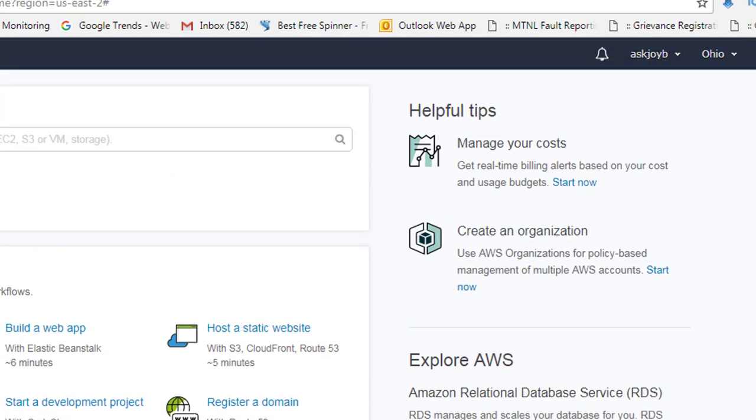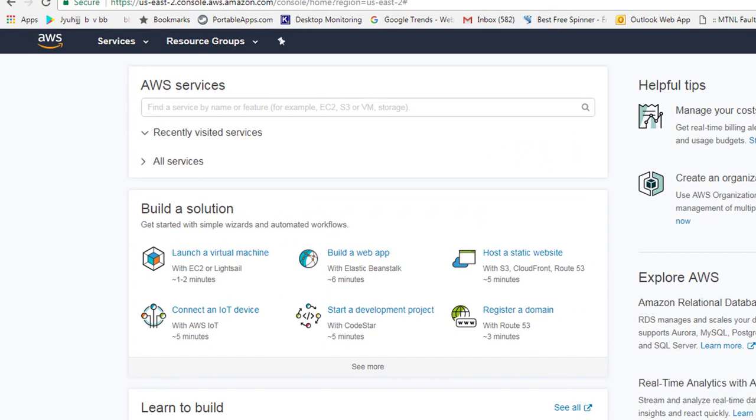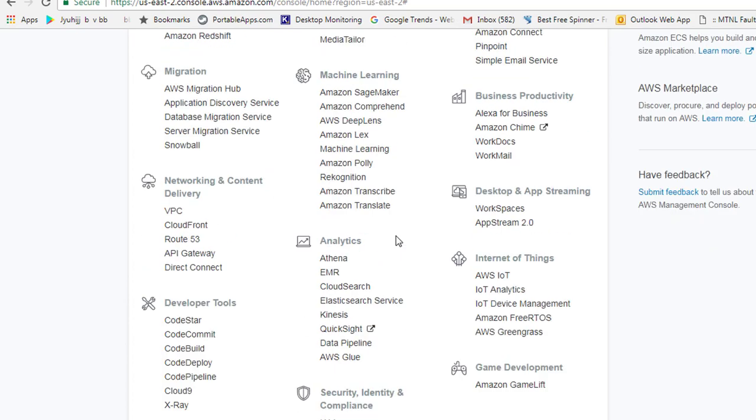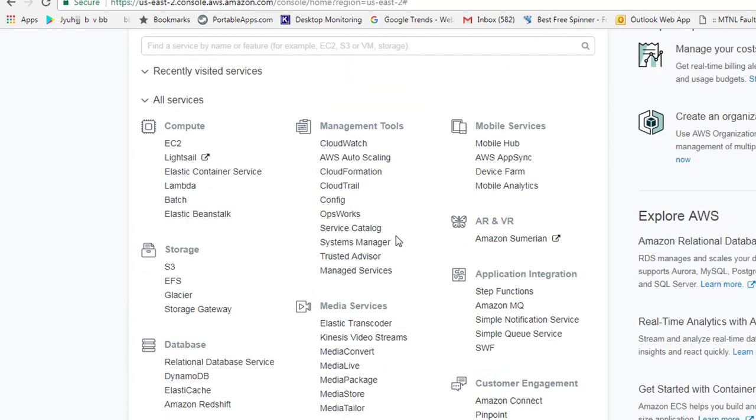Now in the next video I will let you know how you can jump into this AWS platform and do the stuff one by one. Before that, if we go to All services here, you can see the list of Amazon services, which are all the cloud services available in the AWS console. We can pick them one by one, and we will feature the services which we are going to use and go through each and everything.